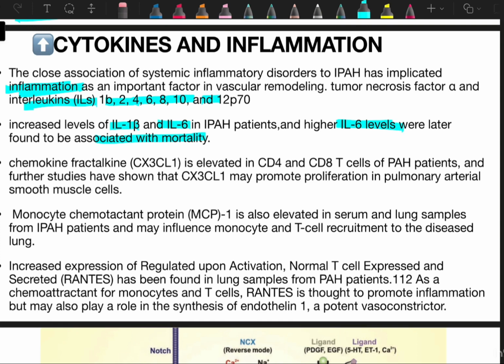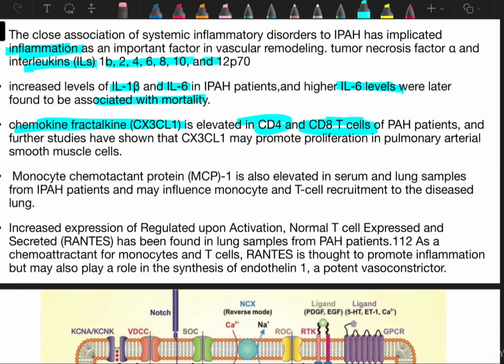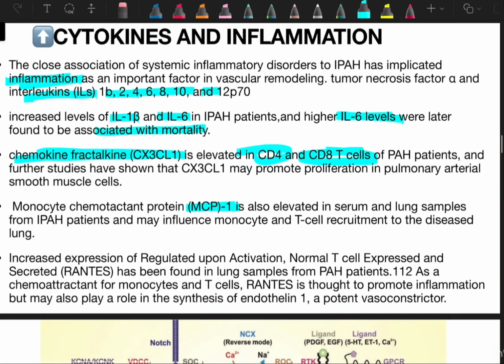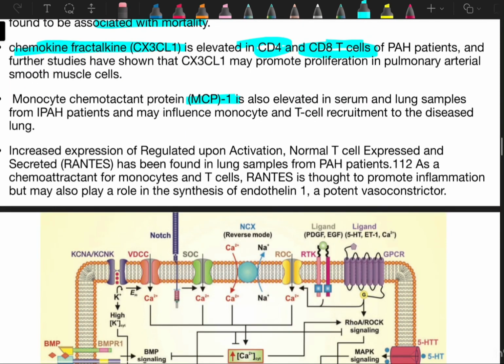So these interleukins, and there is chemokine fractalkine CX3CL1, elevated in CD4 cells and CD8 cells of PH patient. And further studies have shown that CX3CL1 may promote proliferation in pulmonary arterial smooth muscle cells. So this is also an important regulator. Then comes monocyte chemoattractant protein MCP1, also elevated in serum and lung samples from IPH patient and may influence monocyte and T cell recruitment in disease. So MCP1, fractalkine CX3CL1, increased level of IL-1 beta and IL-6, and interleukin 1B, 2, 4, 6, 8, 10, 12 P70. So these are important factors.